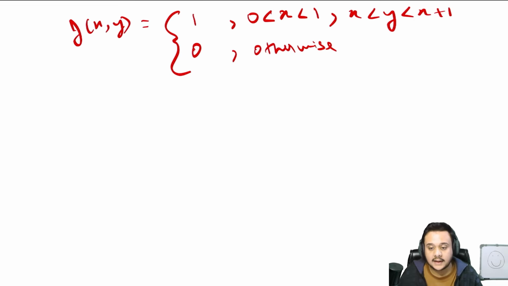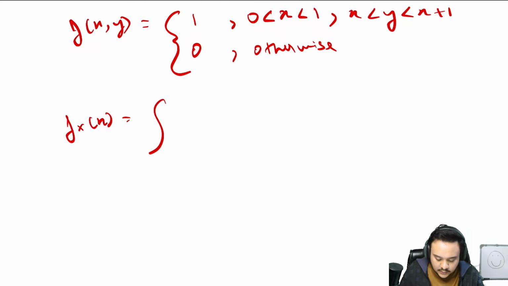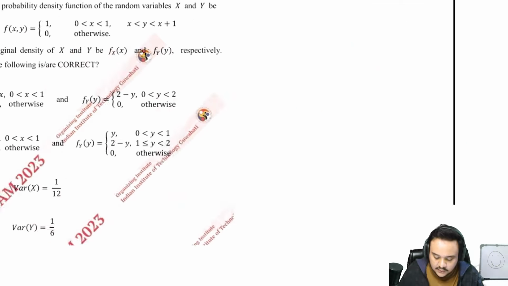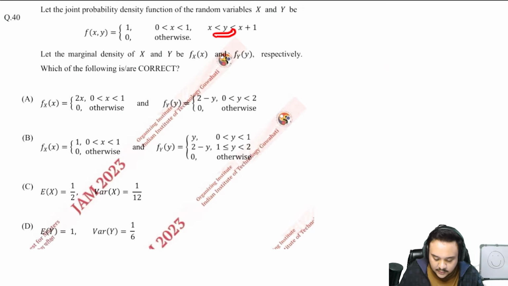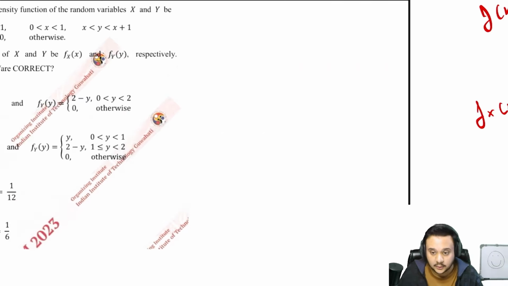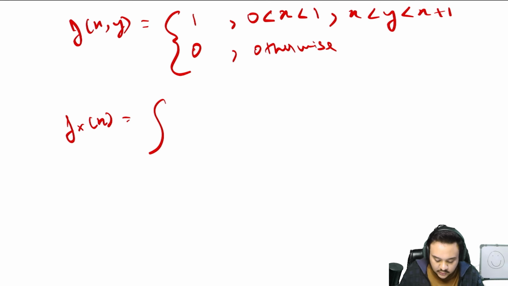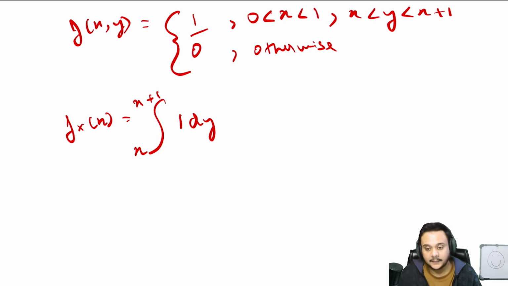Okay, so how do you find the marginal density function? First of all, just write down the formula. f_X(x) is equal to, you integrate over the interval of whatever y is given, because we are taking x to be constant here. So f(x,y) is nothing but 1 here. So that is why 1 dy, and the interval is whatever is given for y. So this will be y from x to x plus 1. So x plus 1 minus x is equal to 1.